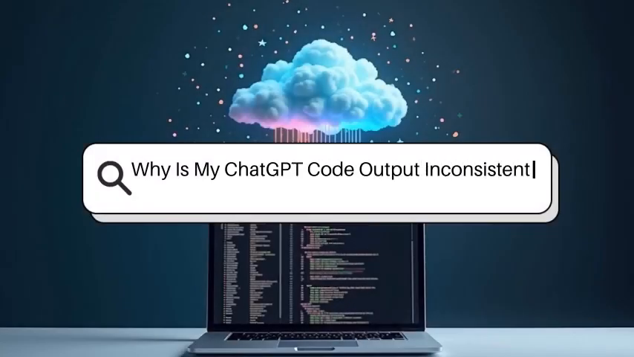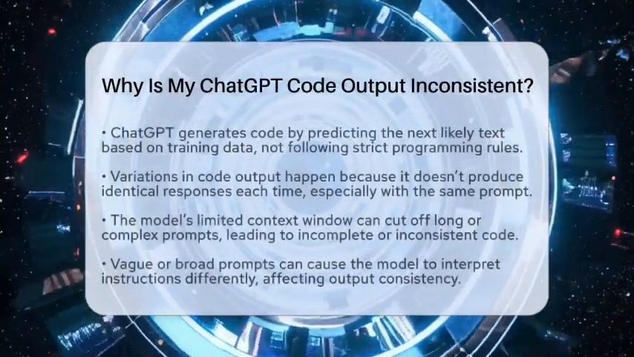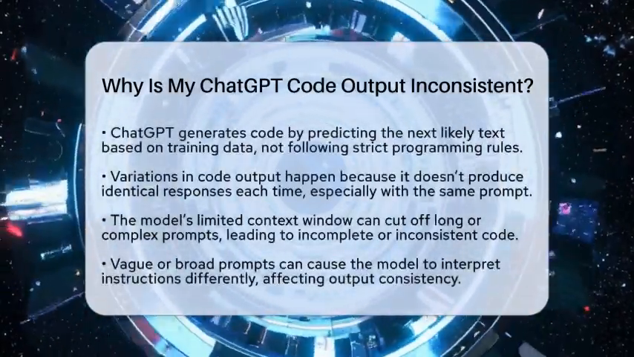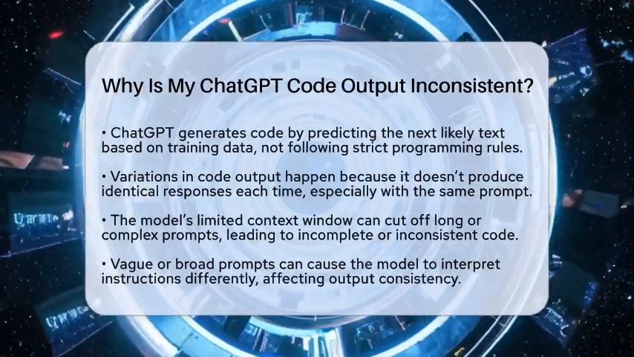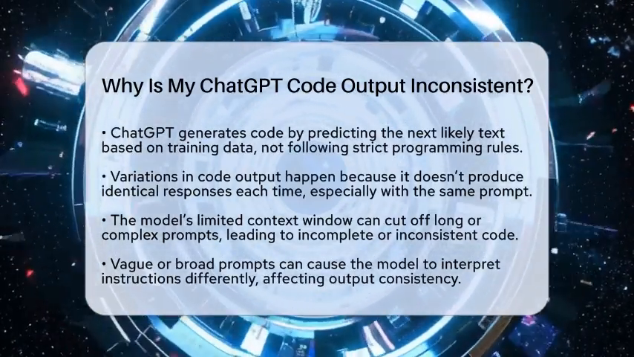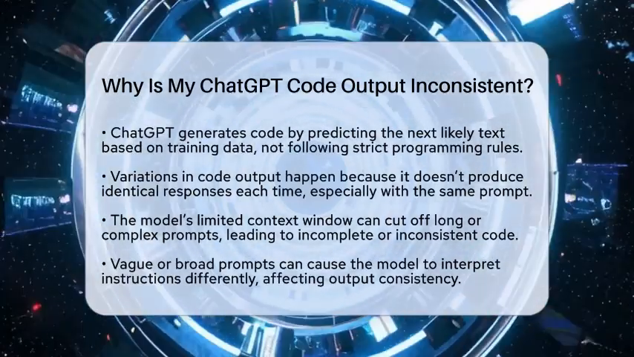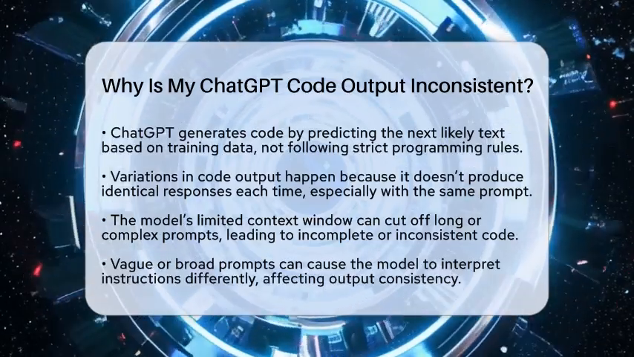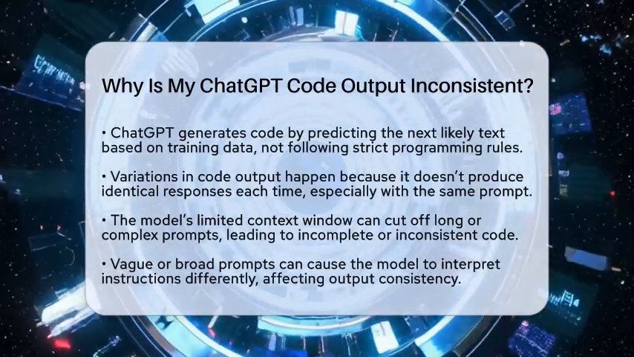Why is my ChatGPT code output inconsistent? Imagine asking a friend to help you write some code and getting a different answer each time. That's what can happen when you use ChatGPT for coding. It's not because it's unreliable, but because of how it works.